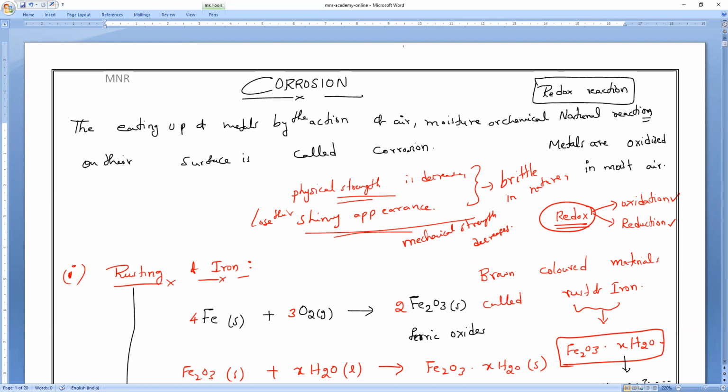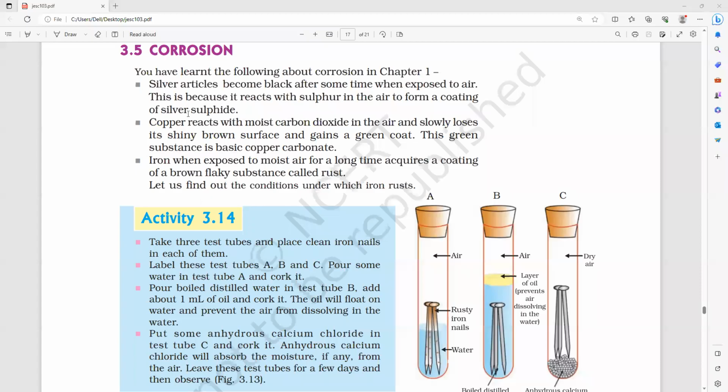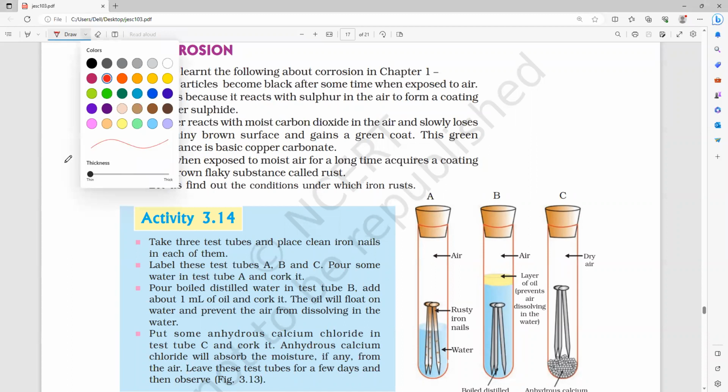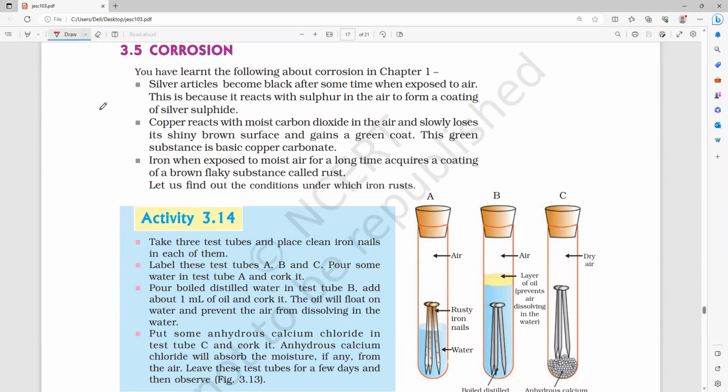So let us see in the textbook also. What exactly they are saying, you will understand how necessary it is to read the book. Totally 3 points are there, 3 equations. First point is silver. We studied it or not? Silver articles become black after some time when exposed to air. This is because silver reacts with the sulfur in the air to form a coating of silver sulfide. That's what we have done.